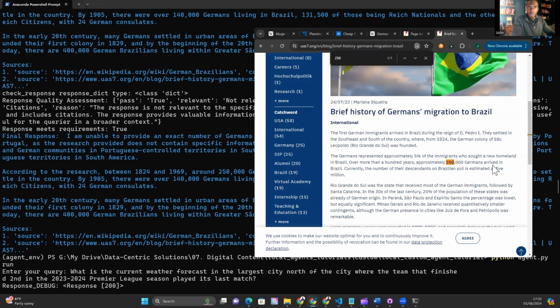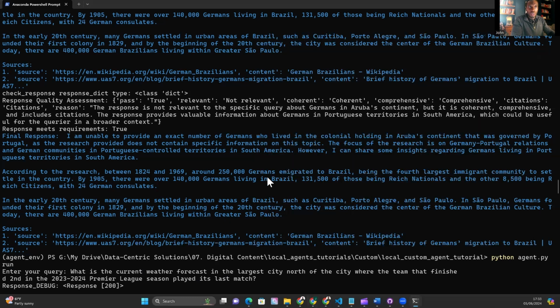Approximately 250,000 Germans arrived in Brazil over more than 100 years. Are we seeing that here? Around 250,000 Germans emigrated to Brazil. So that article doesn't necessarily mention these dates, I don't believe, but what it does mention is the 250K number. That's a difficult one, because it kind of has answered the question by fluke, because we got 250,000 Germans living in Brazil. The correct answer is actually 5 million, approximately.